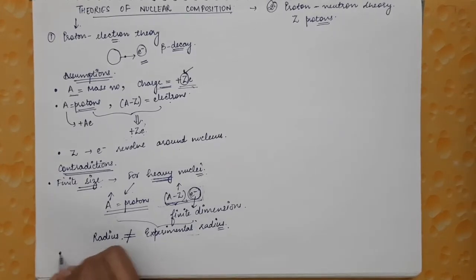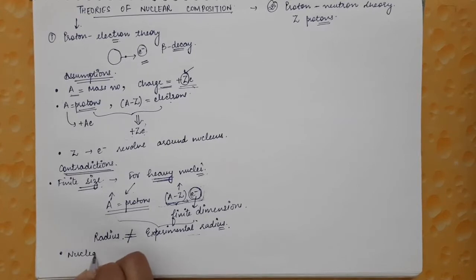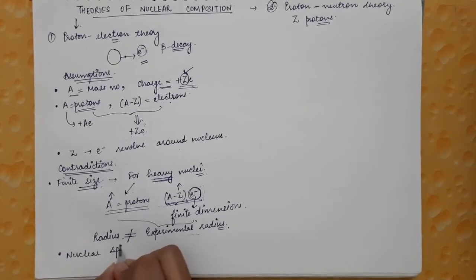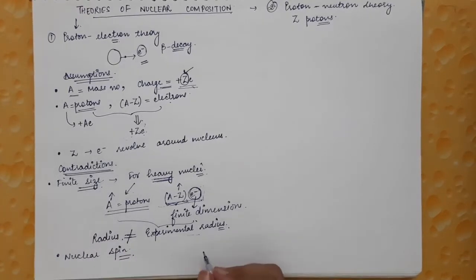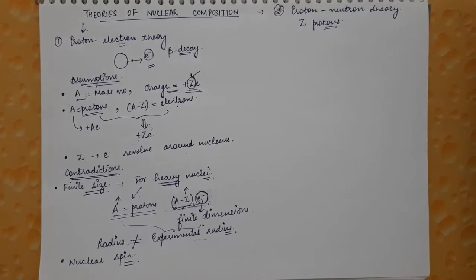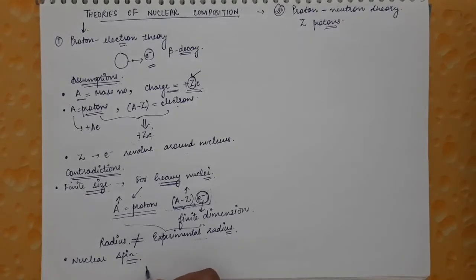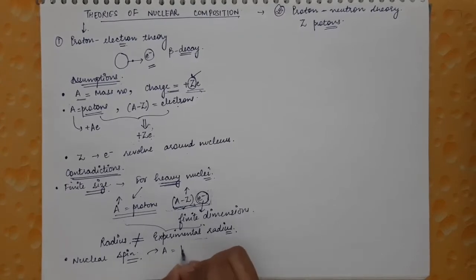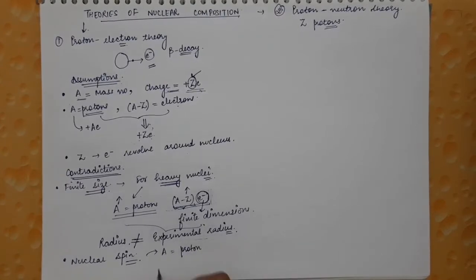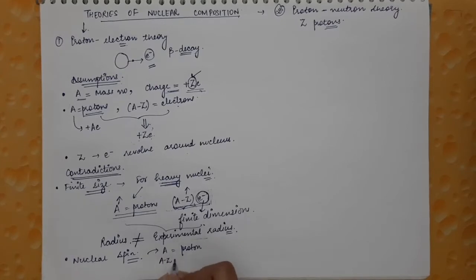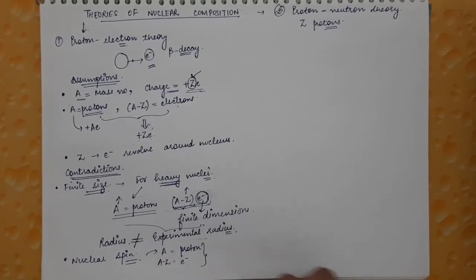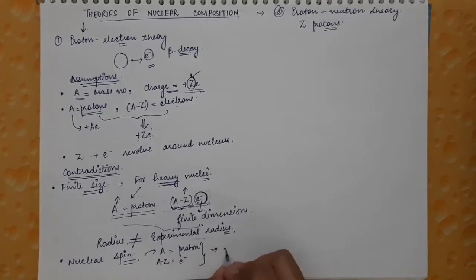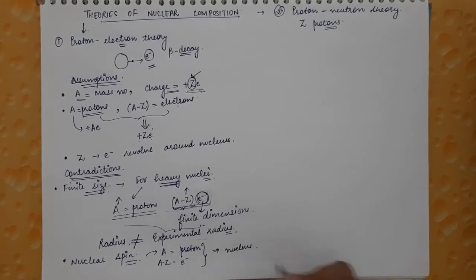Second is nuclear spin. The proton electron theory was not able to explain the nuclear spin. According to this theory, there are Z protons and A minus Z electrons, which make up the whole nucleus.